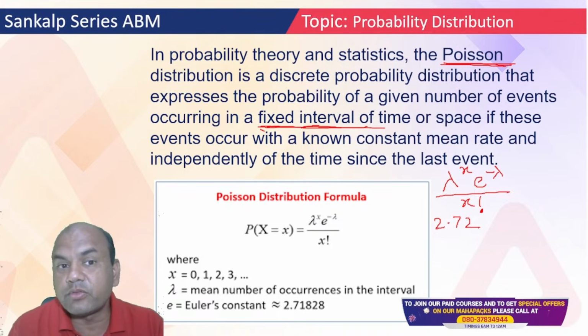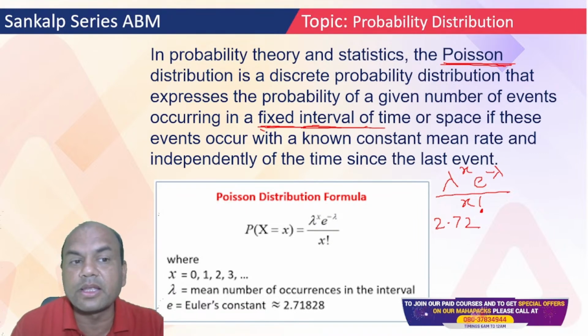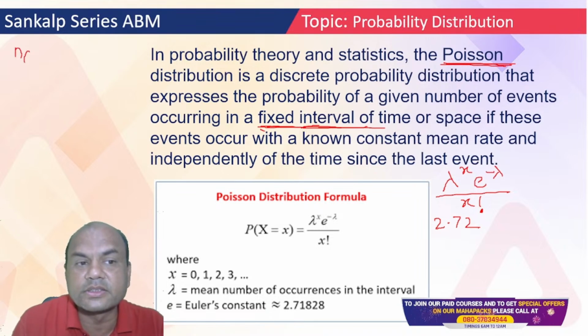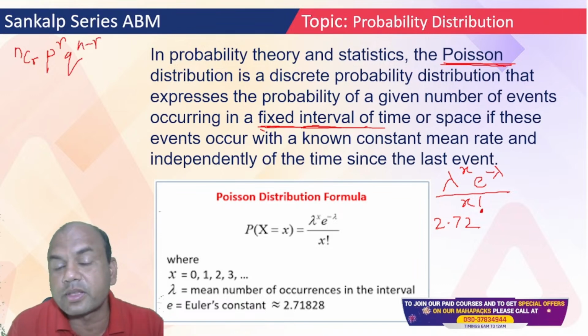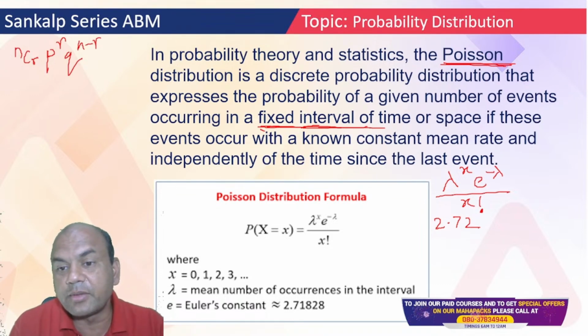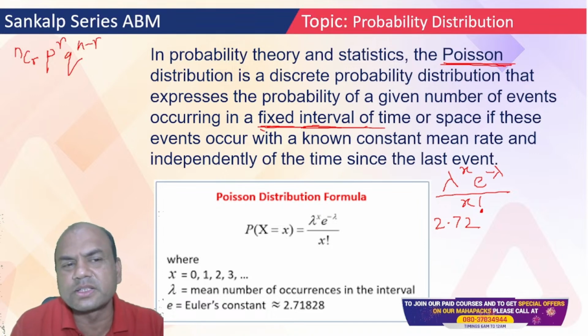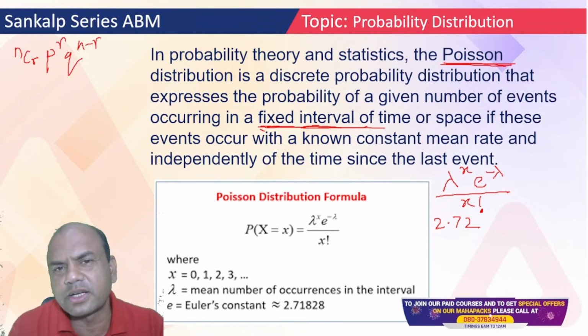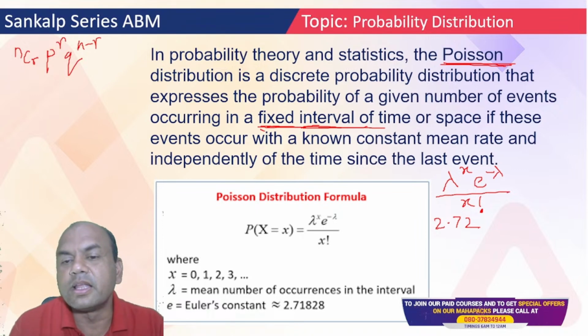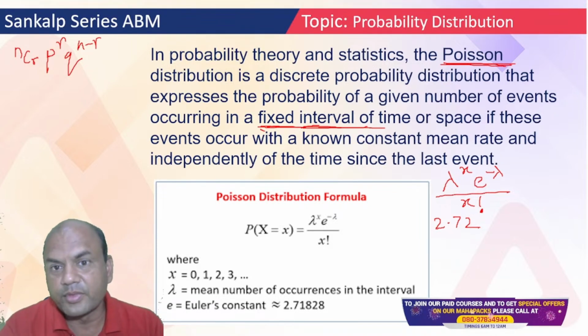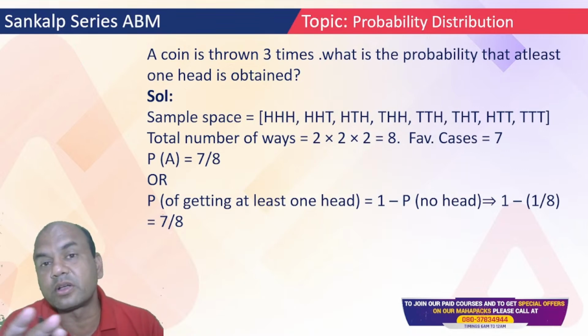So what is the formula for binomial? nCr, p raised to r, q raised to n minus r, right? And for Poisson, lambda raised to x, or r you can call it. Some books call it r, some books call it s, one and the same thing. Lambda raised to r, e raised to minus lambda, upon r factorial. What is r or x? It is what is asked in the exam. So that was the theory part. Now we'll solve some numericals.